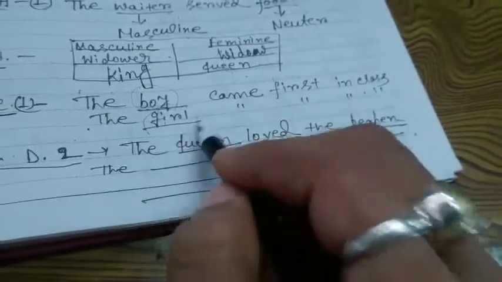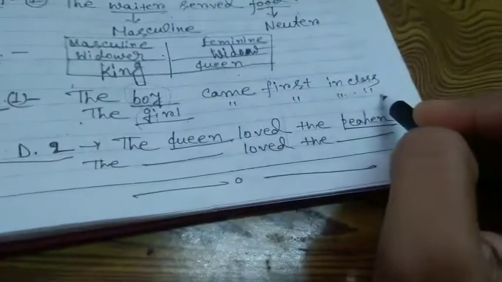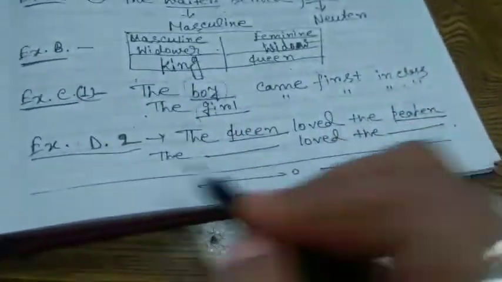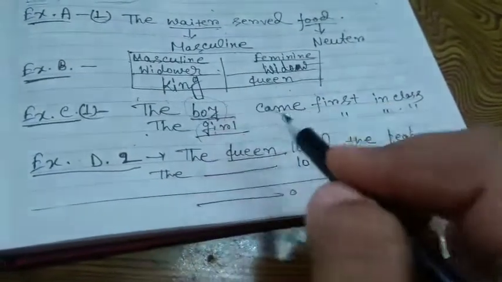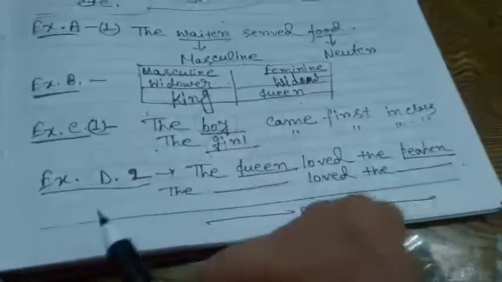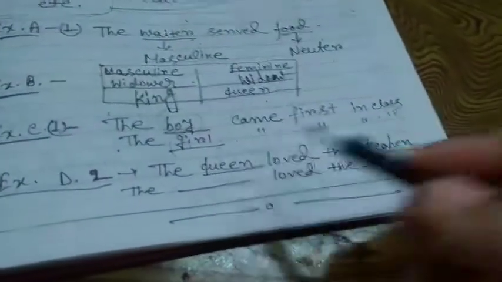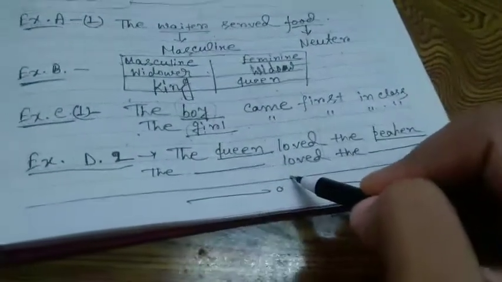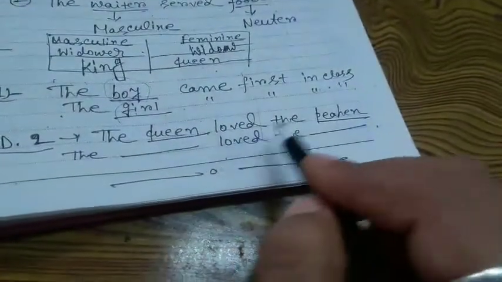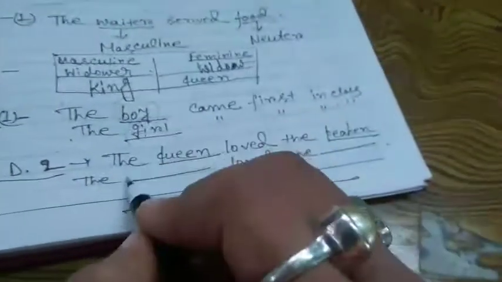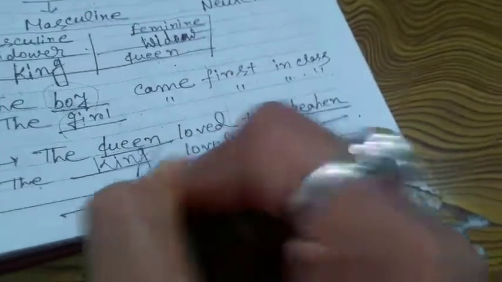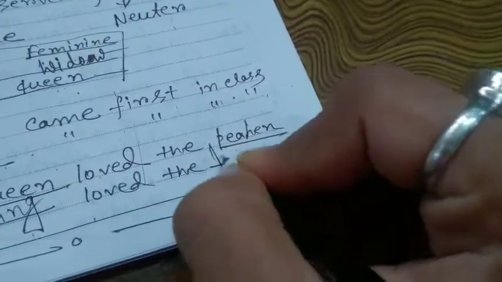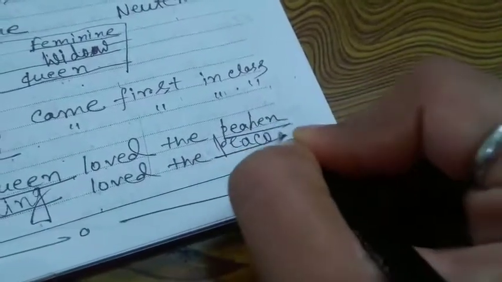In place of boy, the girl came first in the class. Similar exercise, in exercise D, here masculine was given in the question and in the answer you have to write the feminine. But in exercise D, the feminine is given and in the answer you have to write the masculine. Suppose it is given, the queen loved the peahen. Here, what will it be? The queen loved the peacock. Understood? I hope you have understood.